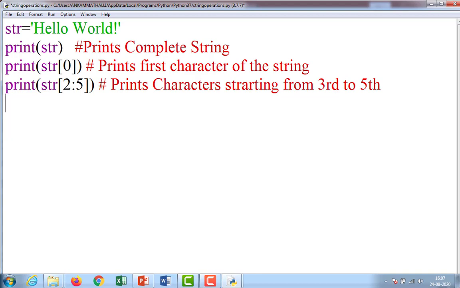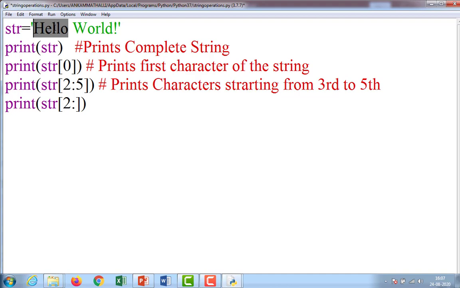Suppose I want to print the entire string from the 3rd character onwards. If I give it like this, with a colon after it, what does it mean? 2 means the third character, because the string starts from 0: 0, 1, 2.